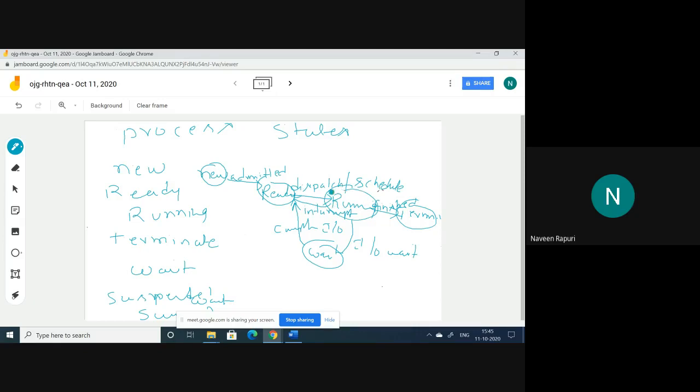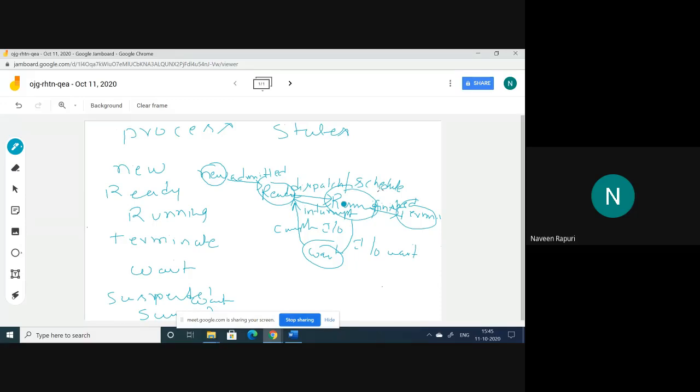Suppose when one process is executing at the running state and after some time it requires an IO, that process moves from running state to waiting state, and after completion of that IO, it moves from waiting state to ready state again. And again, when the CPU gets idle or the executing process completes, it assigns that IO-completed process to the CPU. So this is the normal scenario of execution of a process at the different states.